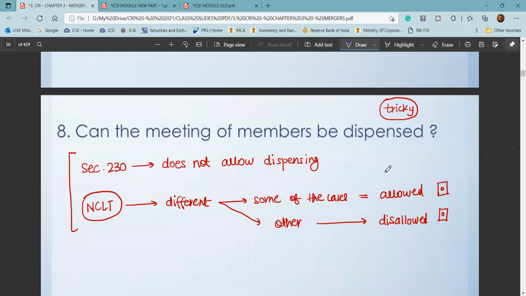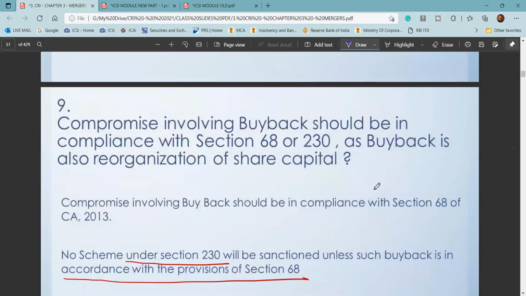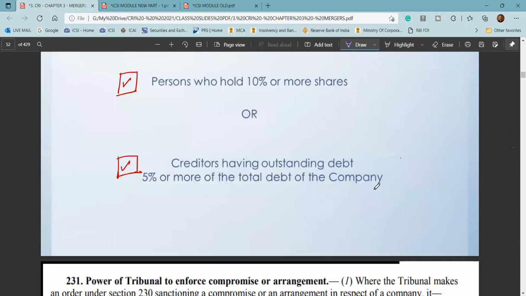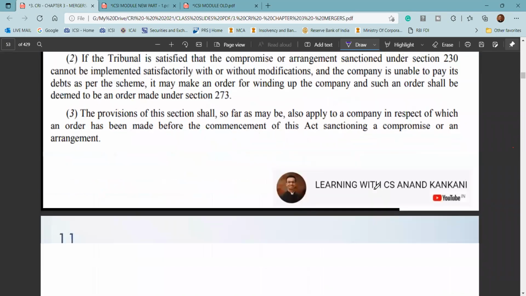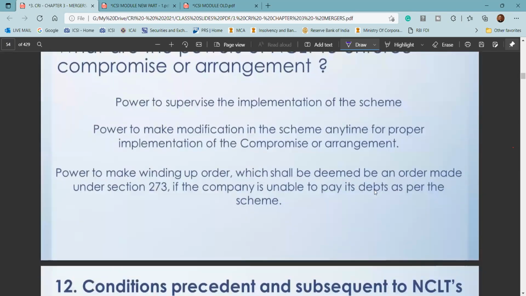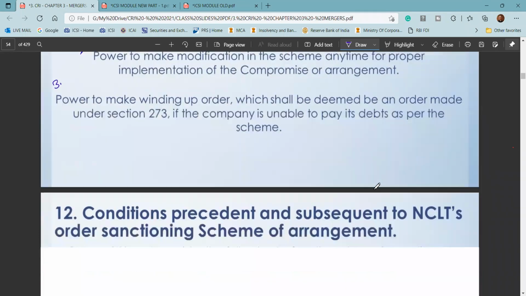Dispensing of the meeting of the creditors, dispensing of the meeting of the members. Like I mentioned, this can be one of the tricky points. Thereafter, buyback, I've just discussed. Objections have been discussed. The three powers of the tribunal: power to supervise the implementation of the scheme; power to make modifications of the scheme in case there is any difficulty to implement it, but the modification power is only for the implementation of the scheme and not otherwise; and power to make a winding up order in case the company is not able to pay the debts once the scheme is approved.